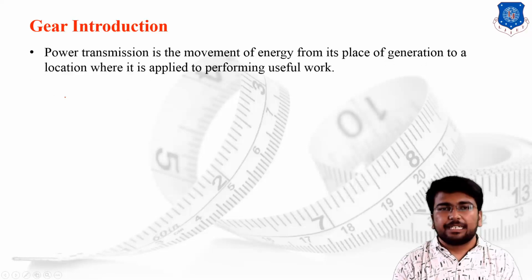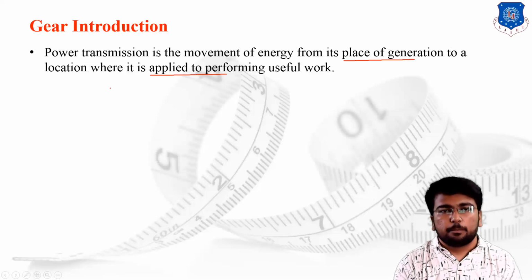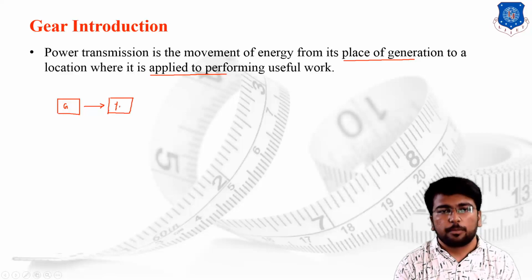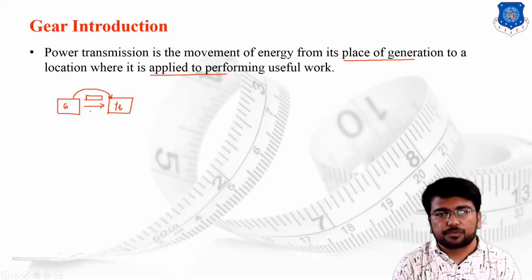Basically, power transmission is the movement of energy from its place of generation to where it is applied to perform useful work. We can say that power can be transmitted from the place of generation, that is the generator side, to where it is going to be used, let's say home appliances, or the consumption area. To transfer the power from here to there, we require transmission lines, and in such transmission lines, gears are also a very useful setup.